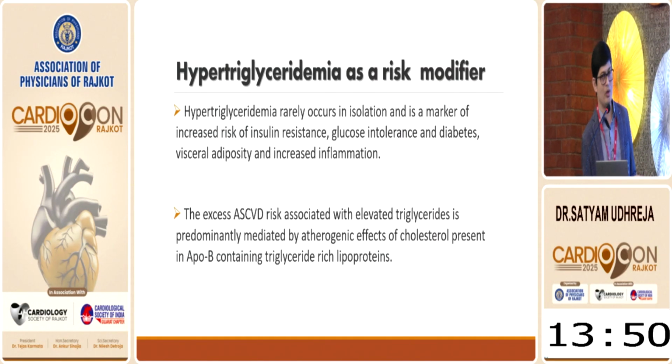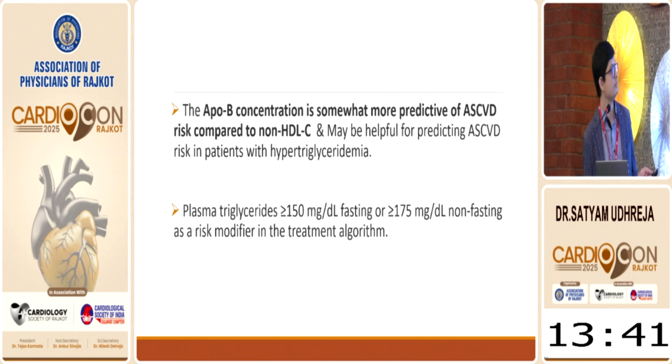Hypertriglyceridemia is one of the important risk factors, as already told by Dharmesh Solanki sir. After addressing the LDL goal, you have to address the triglyceride level also. In patients with hypertriglyceridemia, rather than checking the lipid profile, ApoB is more important, even better than non-HDL, to identify the risk of a particular patient.